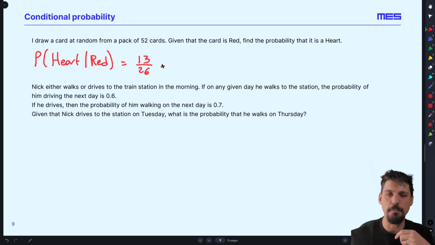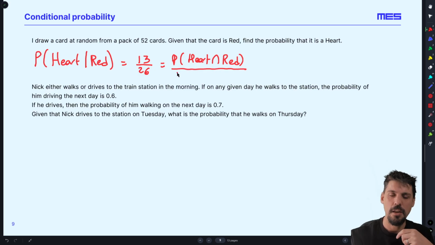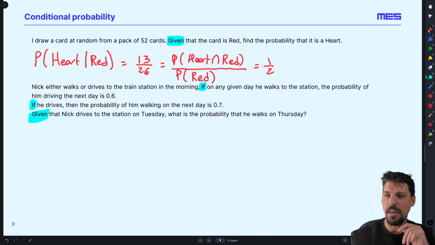Now, what we have fundamentally done here is we have looked at the things that satisfy being a heart and are red, and we have divided that by the number or the probability of red cards. Okay, so in our case here, it is 1/2. It is 50/50. Again, we are looking at this word here, given. Another word that we can see that does this sort of thing is if. If. Okay, given. Same thing.